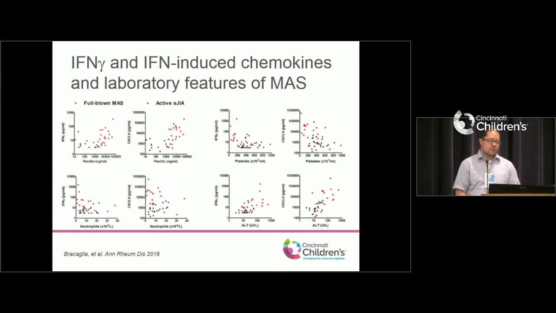And those levels also correlated with some of those laboratory features that Dr. Grom mentioned of MAS. So high levels of ferritin in patients with full-blown MAS were very strongly associated with the levels of interferon gamma, and particularly this interferon-induced product. Also dropping cell counts of neutrophils and platelets, as well as the signs of liver inflammation and liver damage. So this is very exciting because it suggests, first off, this can help us diagnose MAS, but most importantly, this really supports that potentially blocking interferon gamma during acute MAS could be very helpful for these patients.